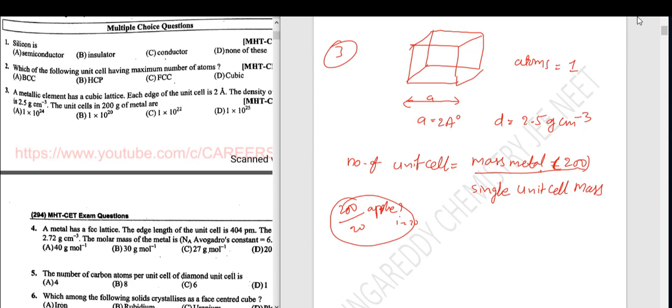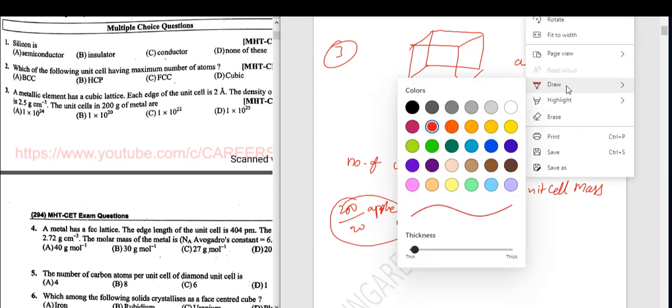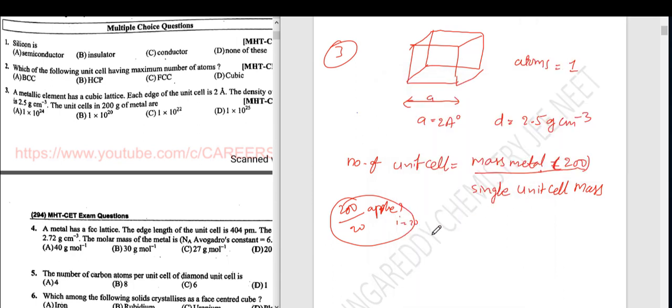Right. Now the solution. Unit cell mass equal to, what is the formula? Generally density equal to mass by volume, means mass equals density into volume, D into V. What is the density? Density already given, 2.5. 2.5 into V. What is the volume?